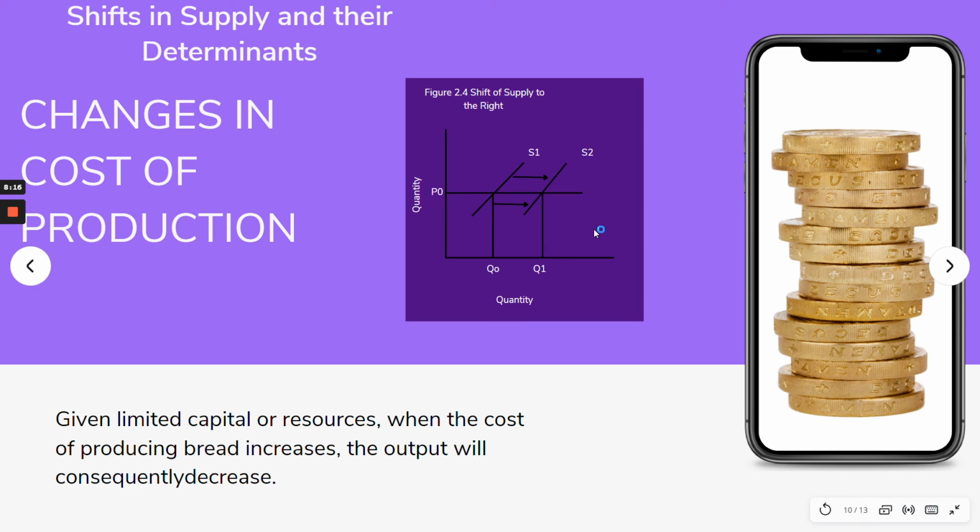Another shifter is the change of cost in production. The cost in production is the puhunan, gasto nimo to produce the product. Given limited capital or resources, when the cost of producing the product rises, the output will consequently decrease. Kay pamahal man imong puhunan, gamay ra imong ma-produce, kay gamay ra man lang mapalit nimo nga raw material, right? So that is another factor.